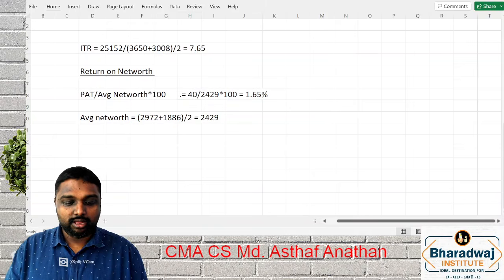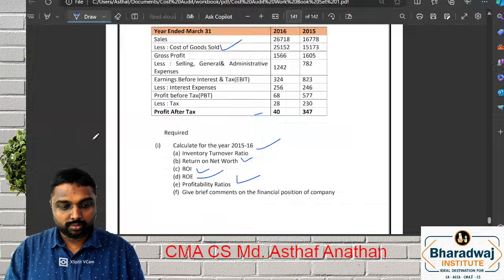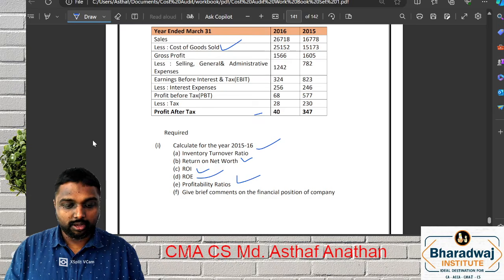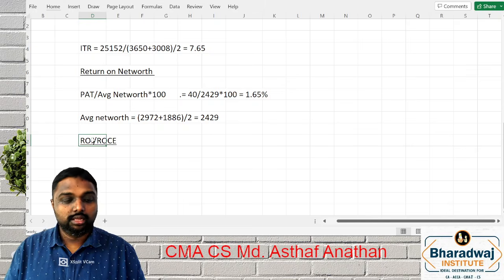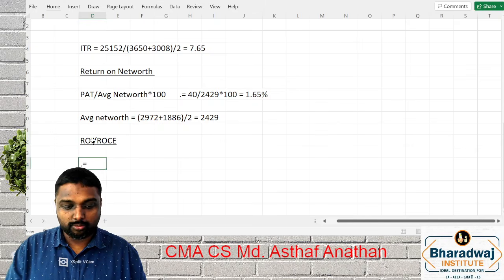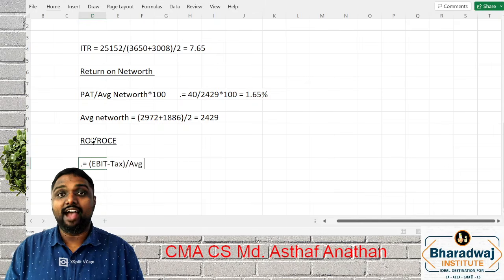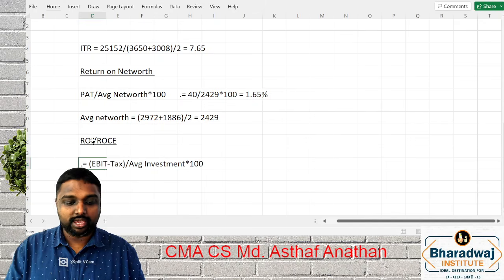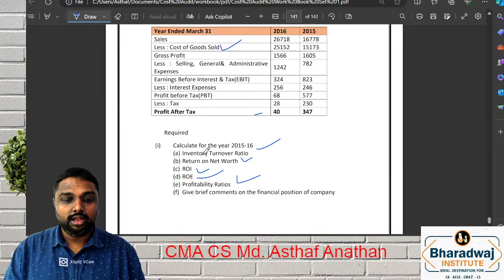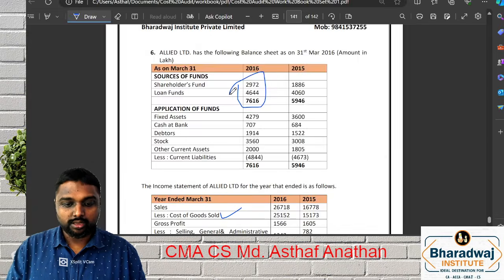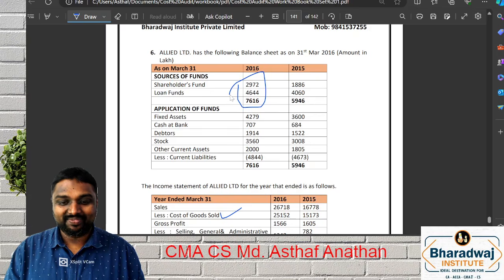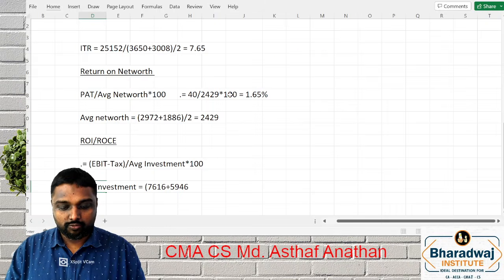Going further, return on investment, or sometimes called return on capital. Both have the same meaning. So what is the formula? Your EBIT less tax divided by average investment or average capital into 100. What is your average investment, my dear friends? 7616 plus 5946 by 2.